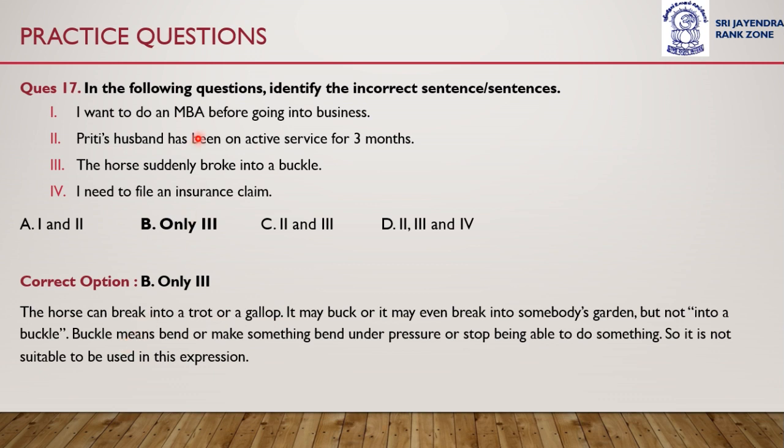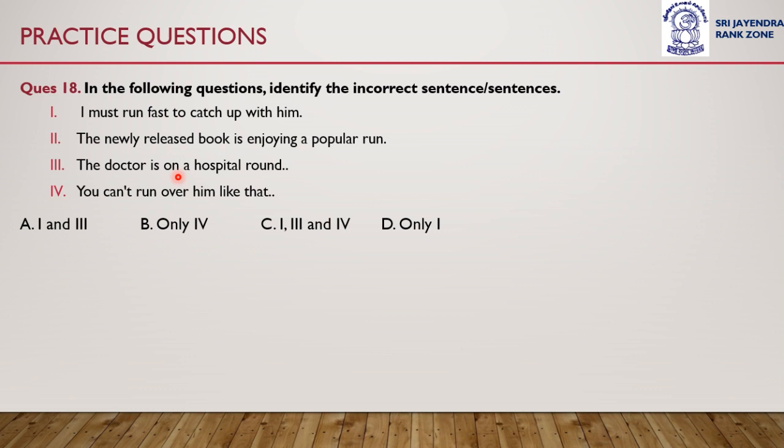Therefore, the incorrect sentence is 3, which is option B. Only third is incorrect. All the three other statements are correct. So the answer is option B. Only 3 is incorrect.